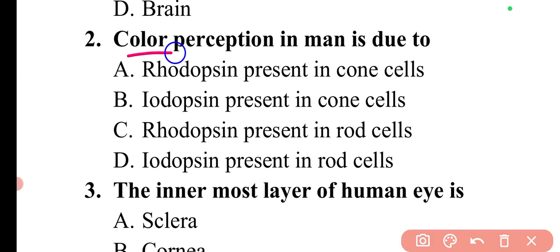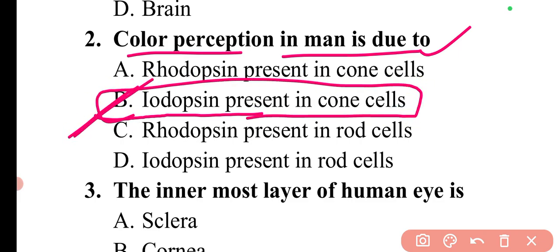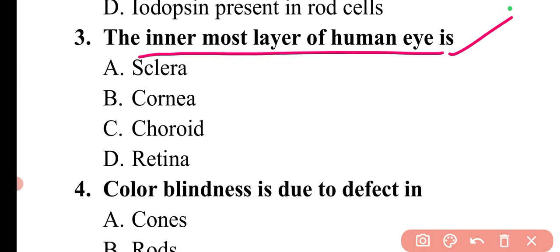The question is, color perception in man is due to. So the color perception in man is basically due to iodopsin present in cone cells. So here option B will be the correct answer. Next question is, innermost layer of human eye is. So the innermost layer of human eye is retina.